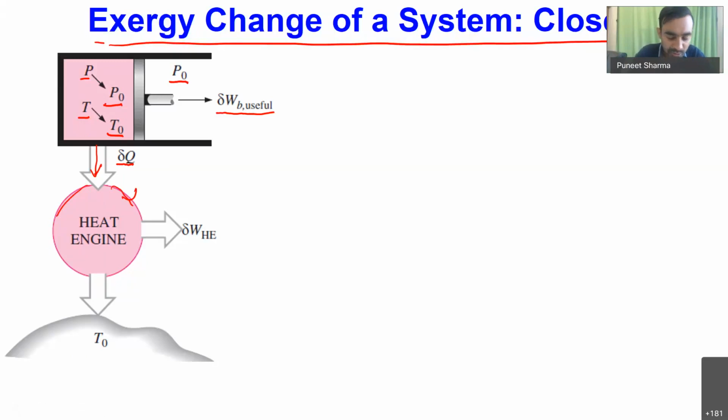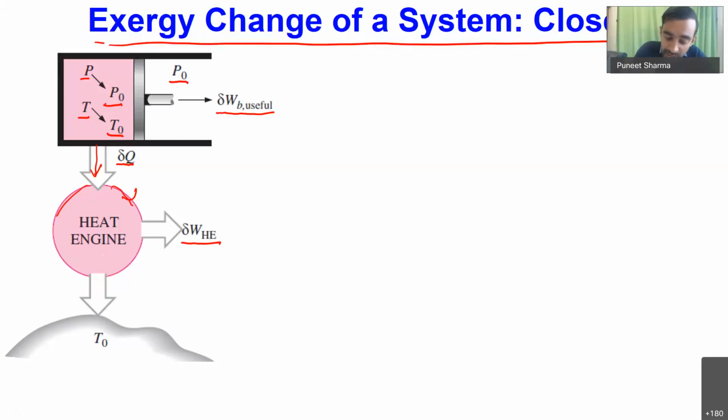Okay, so though we have the temperature difference between system and surrounding as T to T naught, we have connected one reversible heat engine. So this reversible heat engine will enable the heat transfer process in a reversible fashion. And while this heat engine is operating, it will be doing a certain amount of work as delta W heat engine also.